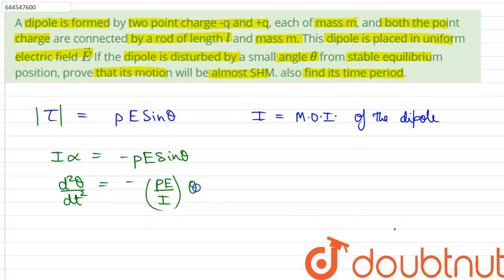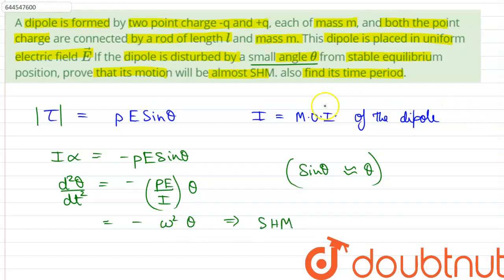multiplied by theta, as it is given to us that theta is a small angle. Therefore, sine theta is almost equal to theta, and hence from this we can clearly see that this is in the form of negative of omega squared into theta, and this is the equation of SHM.